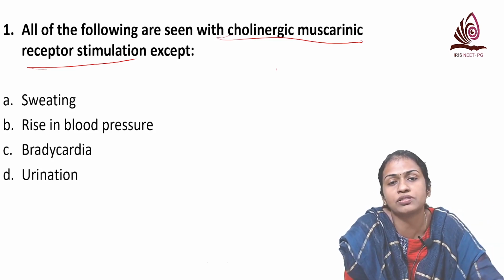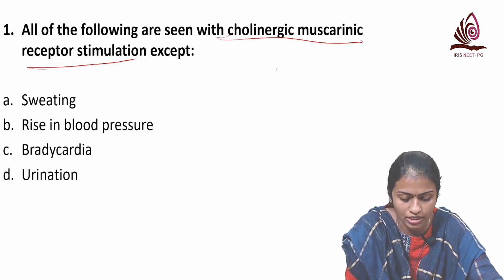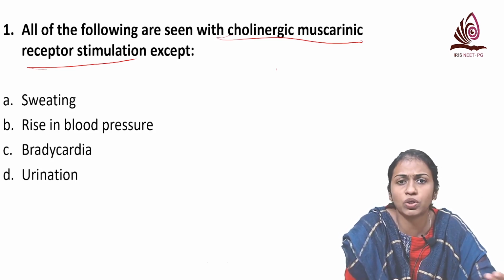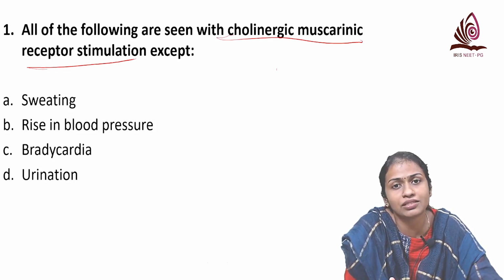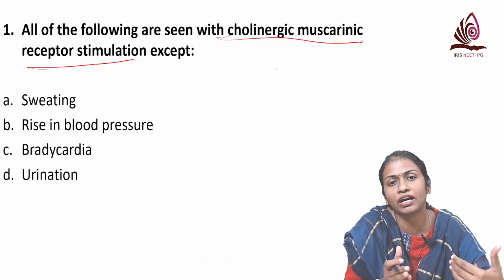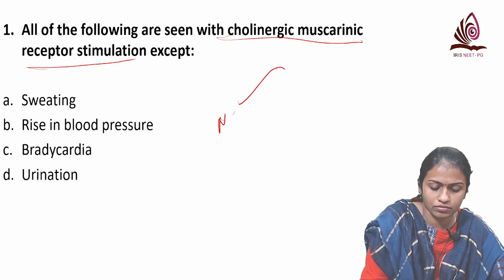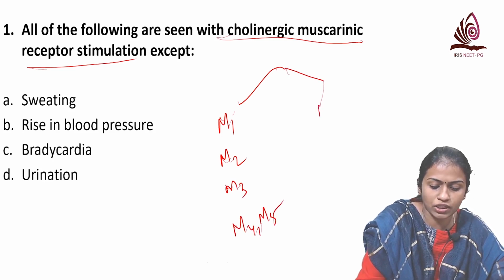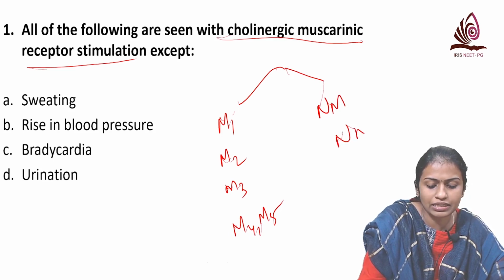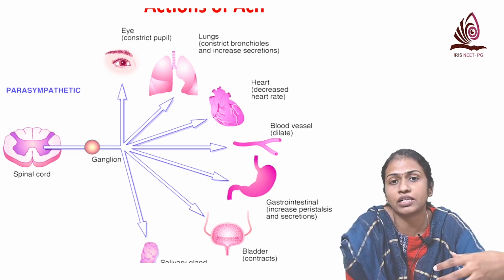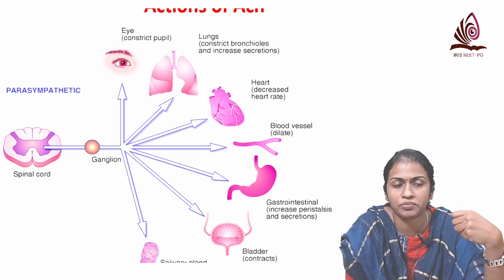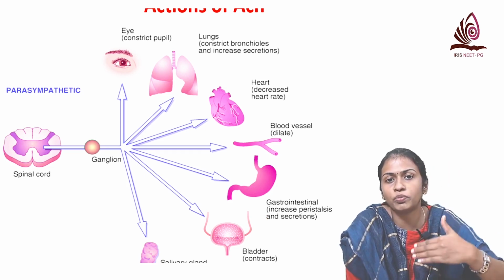Now, what are the actions of acetylcholine or the cholinergic system? And you know what the receptors for cholinergic system are? You have muscarinic receptors and nicotinic receptors. In muscarinic you have M1, M2, M3, M4, M5. And in nicotinic you have NM receptors and NN receptors. So now we'll see what the actions of acetylcholine are and then we'll see the answer to this question. So you can see from top to bottom, you remember like that.